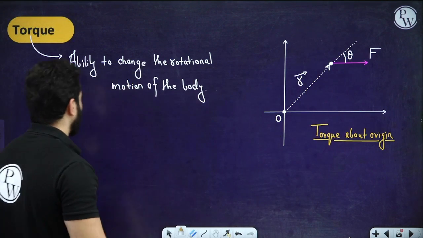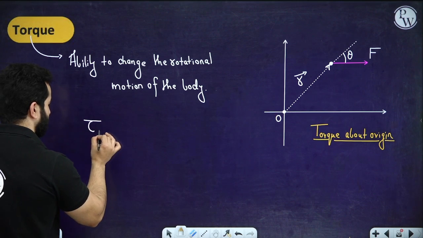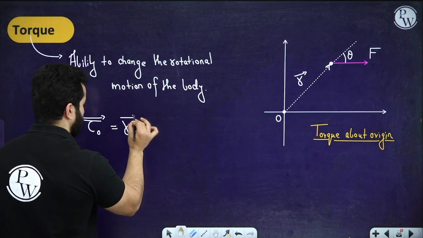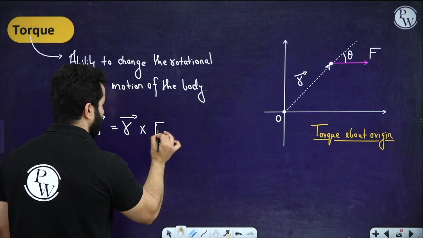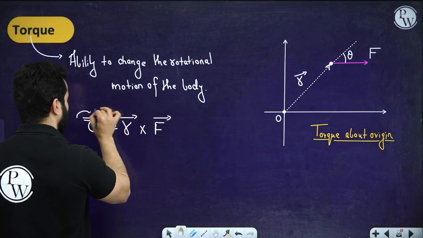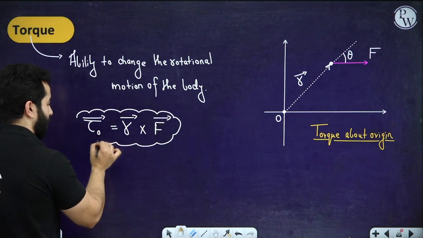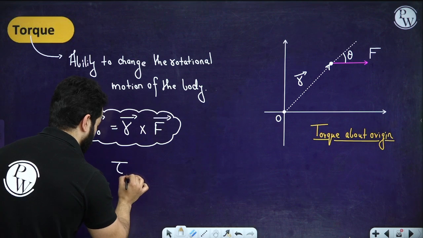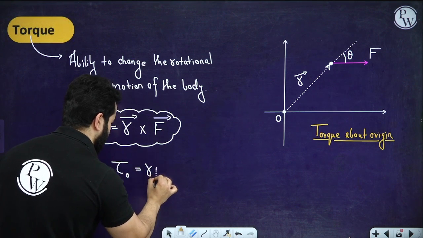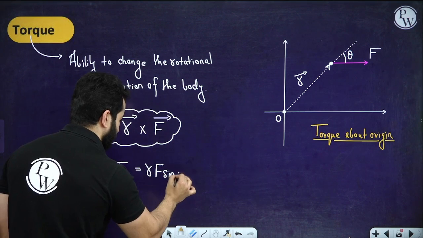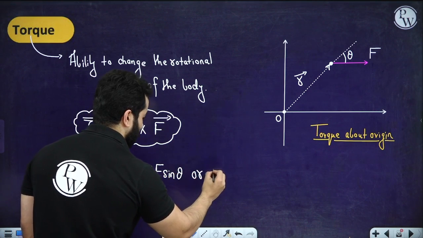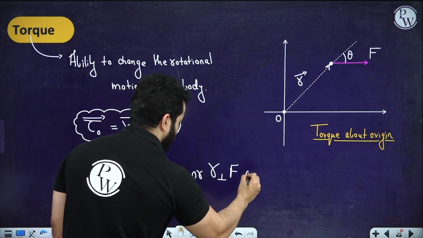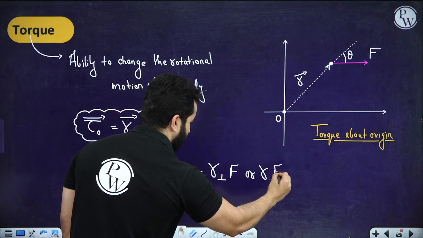So the torque about point O will be written as r cross F. That means we are going to talk about the vector product of position vector and force vector. And the magnitude of torque about origin will be written as rF sin theta, or r perpendicular times F, or r times F perpendicular.